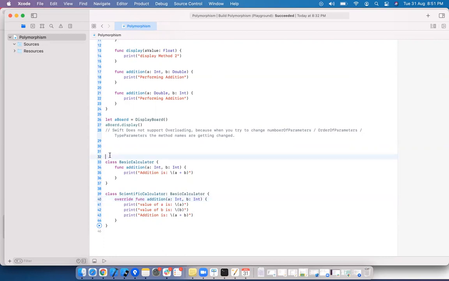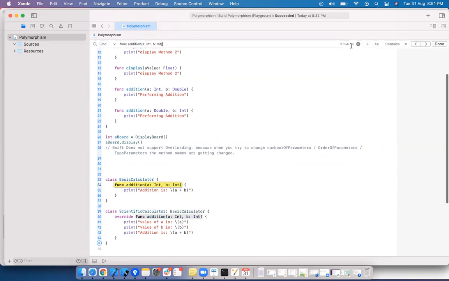Here if you clearly observe that the method name is same. There are two matches. This is one method. Second method is this. The method names are same here.